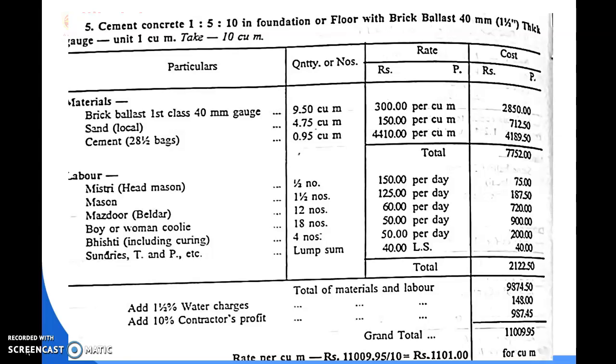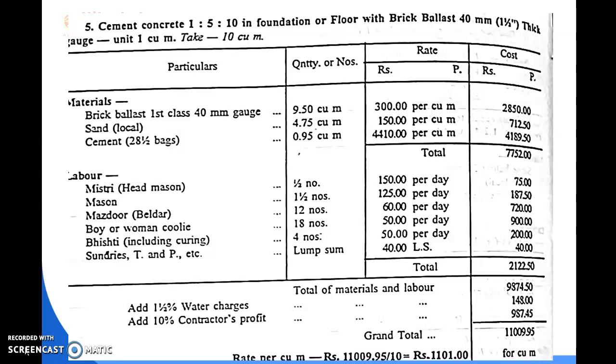Head mason cost is 150 rupees. Mason cost is 125 rupees per day, and mazdoor cost here is 60 rupees per day, boys and women coolies 50 rupees per day, and bhishti 50 rupees per day. Here, the cost of the labor and cost of the material we consider are on the basis of the previous cost. The cost changes day to day, so it is not constant. So a suitable cost for the year we can put here. So here we put the previous cost. So the mistri cost is 150.